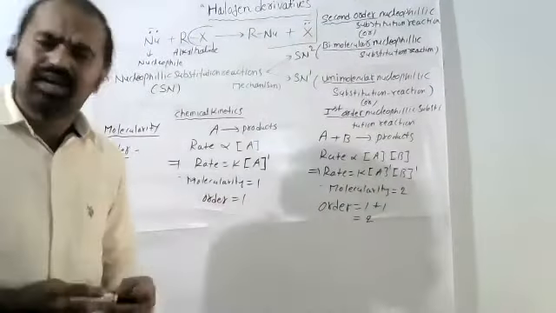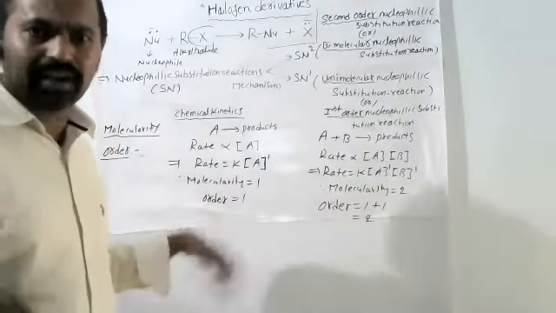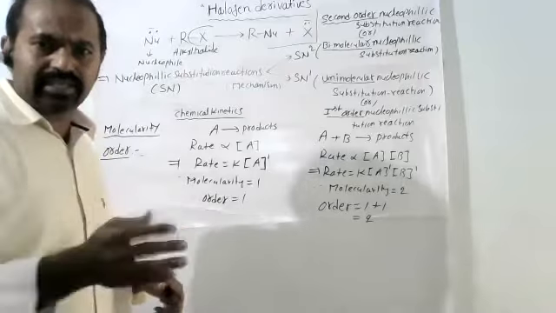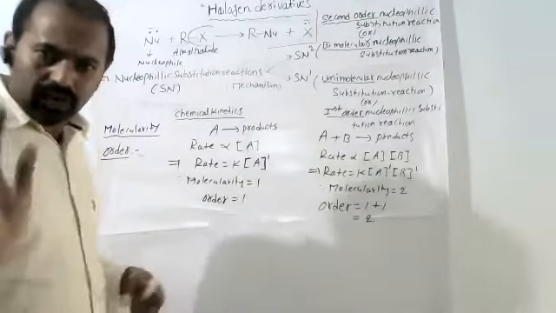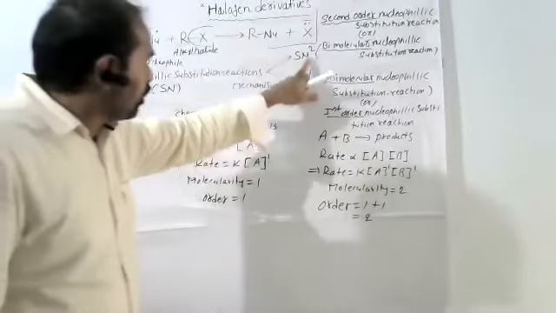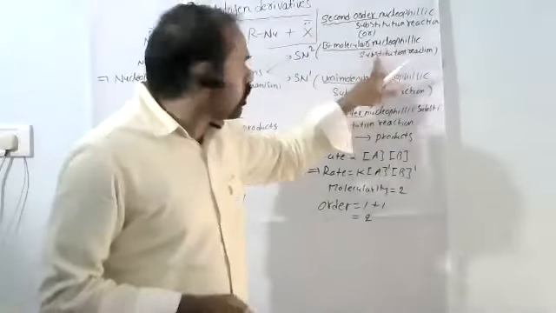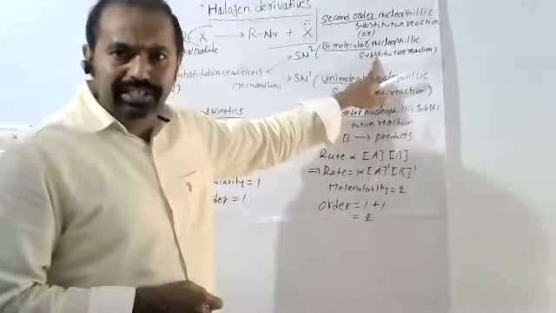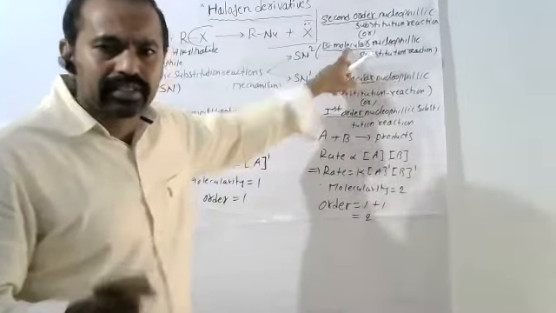Here we have a topic, chemical kinetics. 15 days we will discuss only chemical kinetics: the types of reactions, order, molecularity, everything is there. Different types of reactions. In organic chemistry, among SN2 and SN1 reactions, the SN2 reaction is also called a bimolecular nucleophilic substitution reaction. Bimolecular, indirectly, means